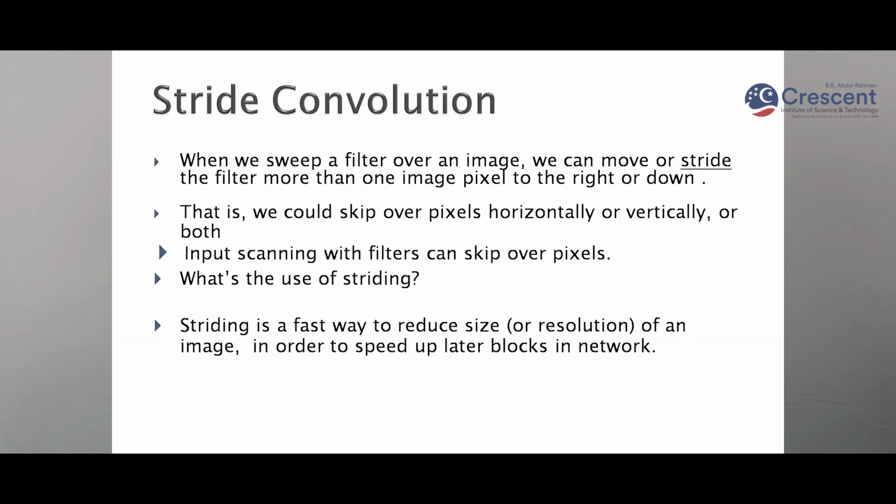The second term we use in the convolutional neural network is stride convolution. When we are convolving the filter over the input image, we shift the filter to the right or bottom by 1 pixel, 2 pixels or 3 pixels. That is called the stride length. If you move the filter by 1 pixel, the stride length equals 1. If 2 pixels, the stride length is 2. Now what is the use of the stride length? Why are we using stride convolution? This will reduce the image size faster.